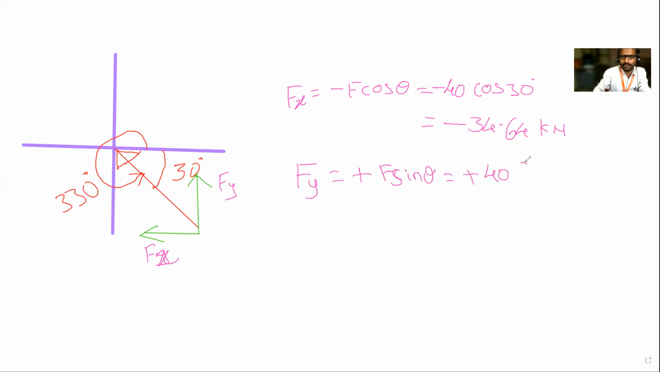F sin theta is 40 sin 30. Sin 30 is half. So you will get plus 20 kilonewton. This is the correct answer. Minus is correct. Most of the people have written positive. Okay. Is this clear to everyone? Yes, sir. Is anyone having any doubt?